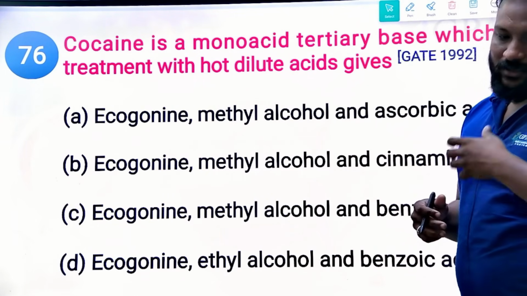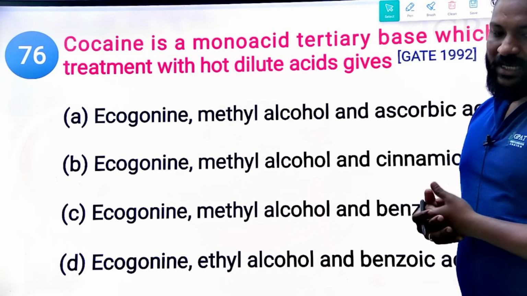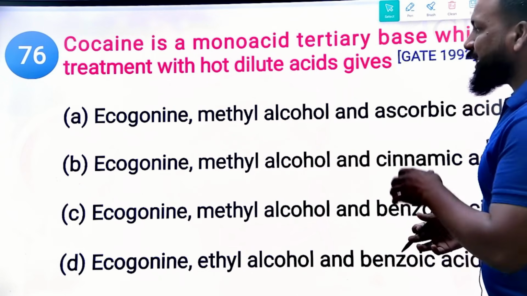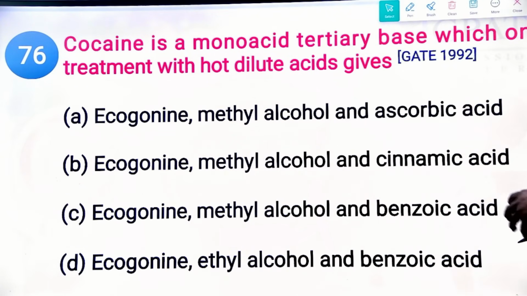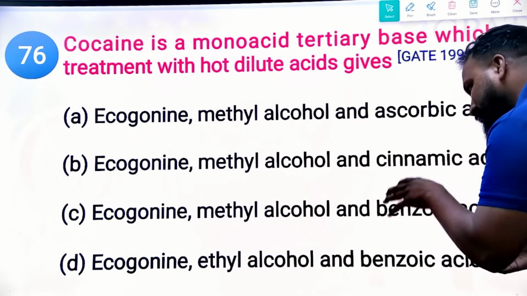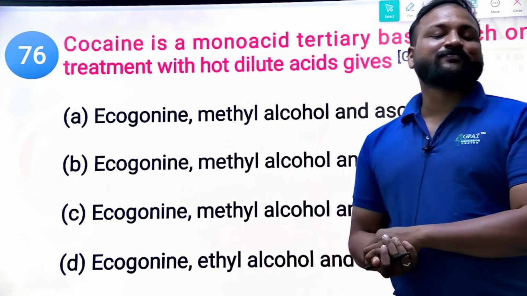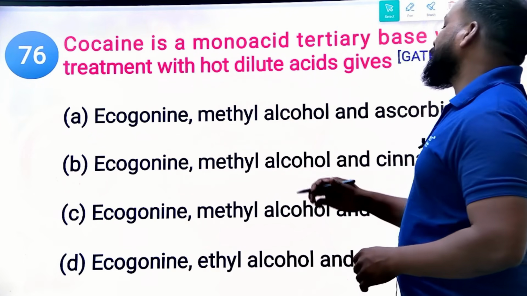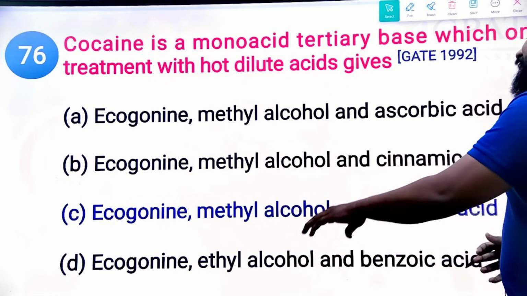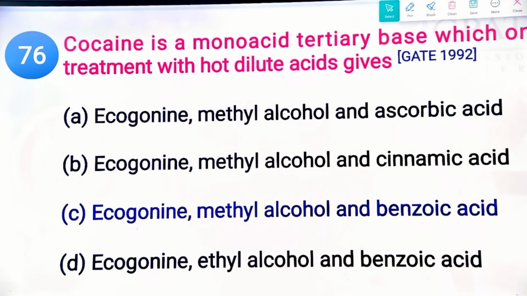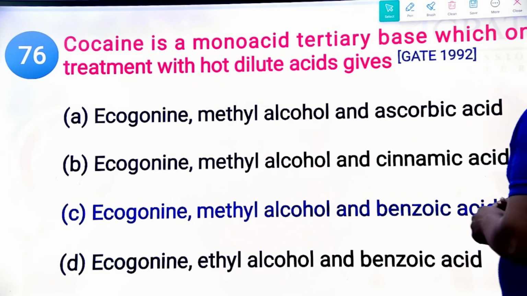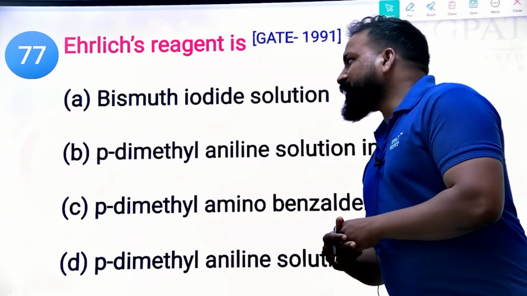Cocaine is a monoterpenoid tertiary base. Upon treatment with dilute acids it gives which of the following: ecgonine, methyl alcohol and cinnamic acid; ecgonine, methyl alcohol and benzoic acid; and so on. So what is the right answer? The right answer will undoubtedly be ecgonine, methyl alcohol and benzoic acid. Clear? Try to remember, this question will repeat.